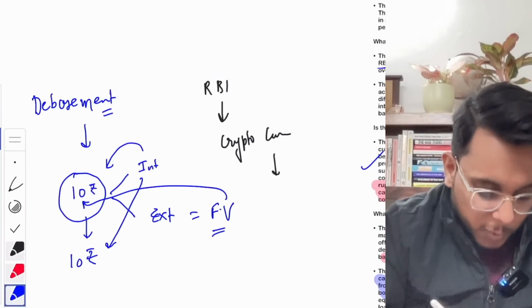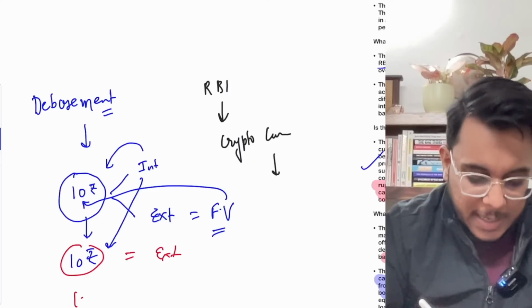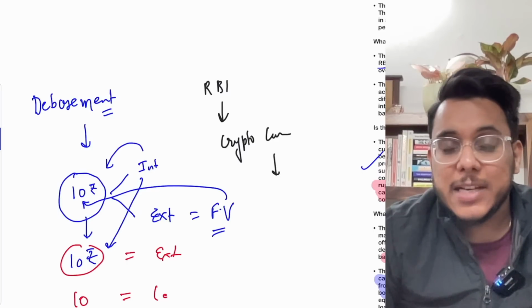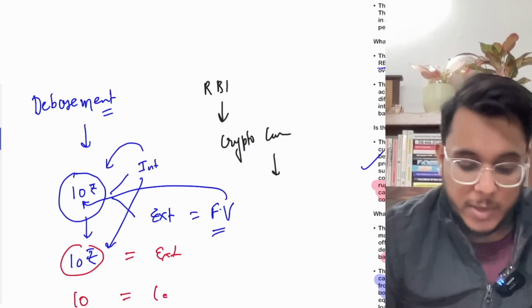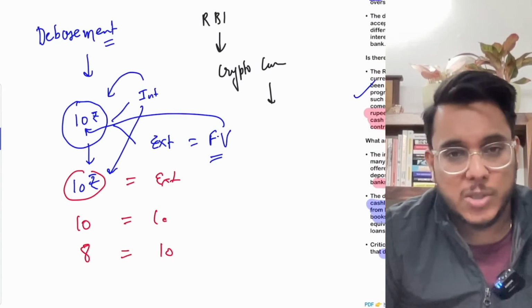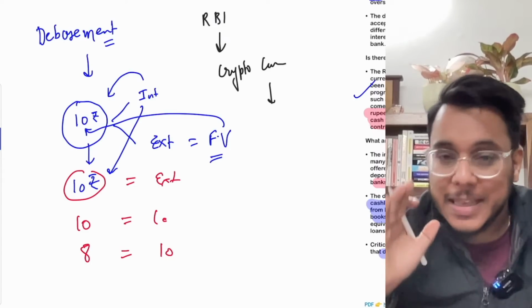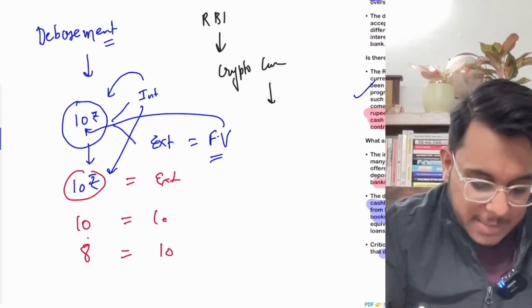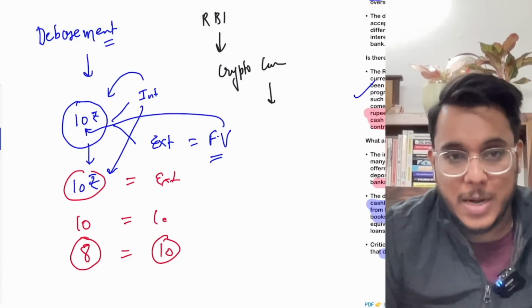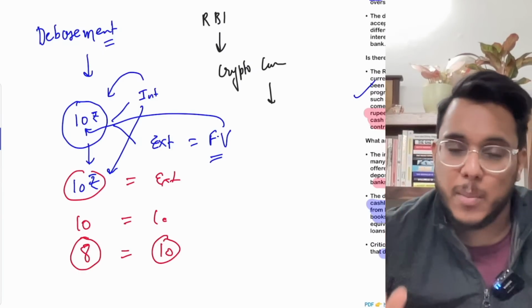Now, what can be the case? The intrinsic value can be equal to the extrinsic value, that is, a 10 rupee coin with 10 rupees' worth of metal, and 10 rupees written on the face. Sometimes the intrinsic value can be less and the extrinsic value higher. For example, the metal of the coin is worth 8 rupees, but the face value is 10 rupees. That possibility can also be there. However, understand this: in modern economies, there will never be a case where the intrinsic value is more and the extrinsic value is less. Because if that were the case, people would just melt the coin, take the metal and sell it separately.